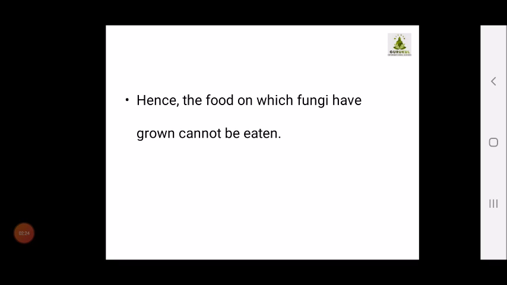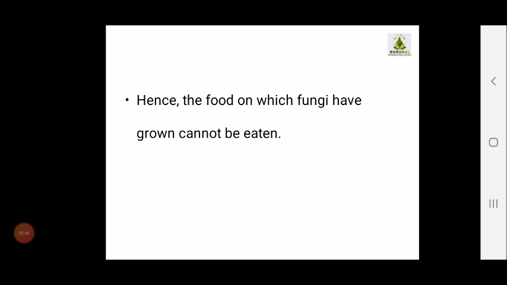That is why, when your parents, especially your mother, make pickle, she always tries to put in extra salt. Why are we putting in extra salt? So that the salt prevents the growth of the fungus.